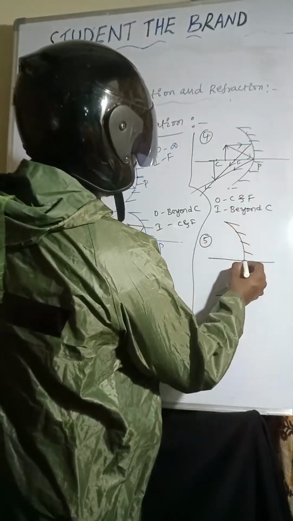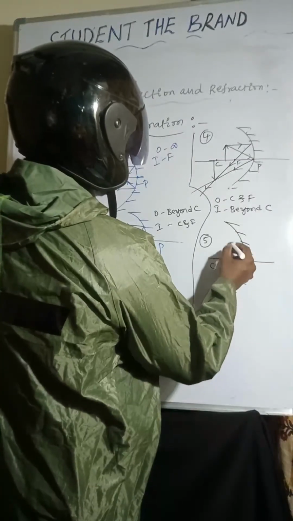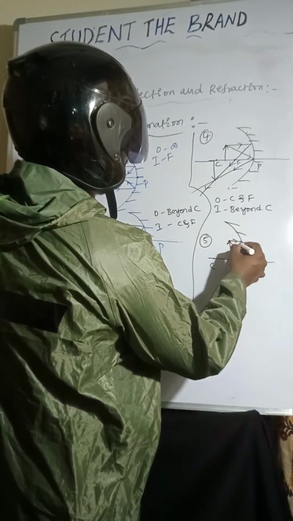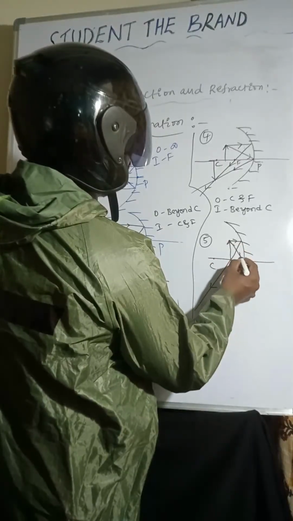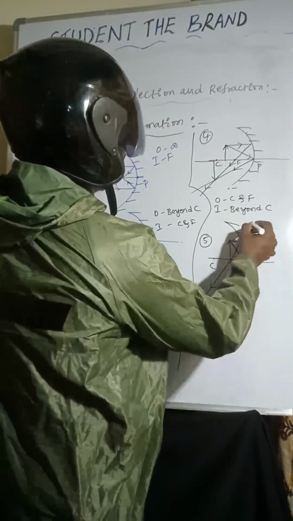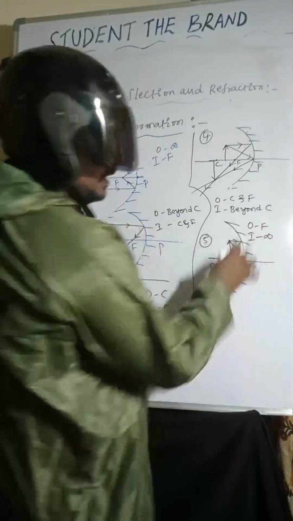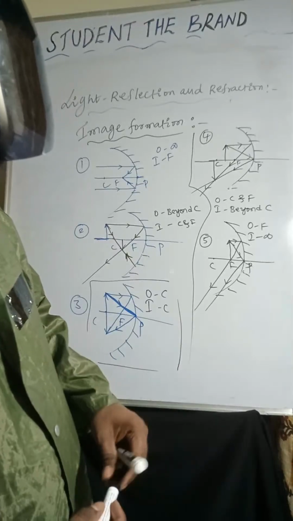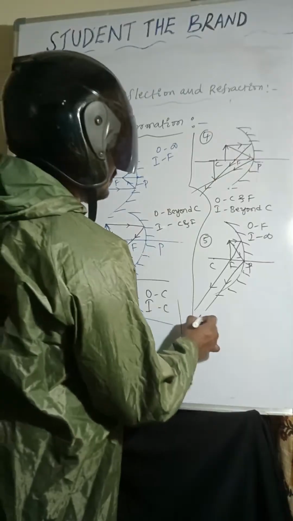So pole, focus, center of curvature, object is placed at F. One light ray I am taking like this, it passes through focus. Another light is incident at the pole. So object is at F, image is forming at infinity. Nature of the image is real, inverted and highly enlarged. Okay, so the last one, very very important, the sixth one.